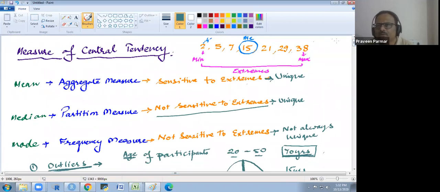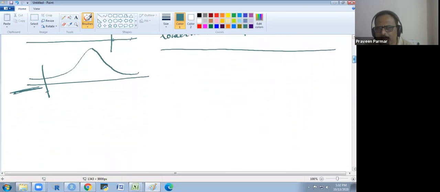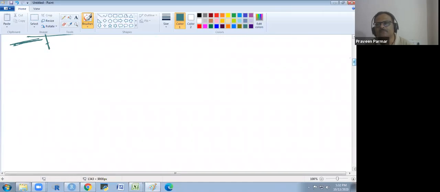Okay, so this was all about our measure of central tendency. Now we start the next topic, which is our measure of dispersion.